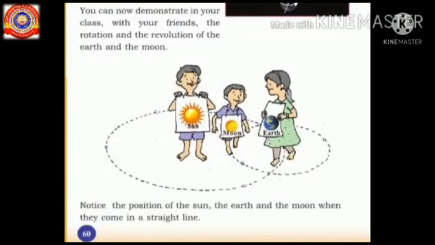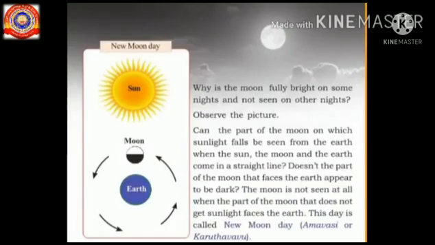In your textbook on page number 60, you can see a picture. Three children were standing with their names such as Sun, Moon, and Earth. Do you notice the position of the Sun, the Earth, and the Moon? When they come in a straight line, yes, the Moon is in between the Sun and the Earth. The day on which the Moon comes between the Sun and the Earth is called New Moon Day.